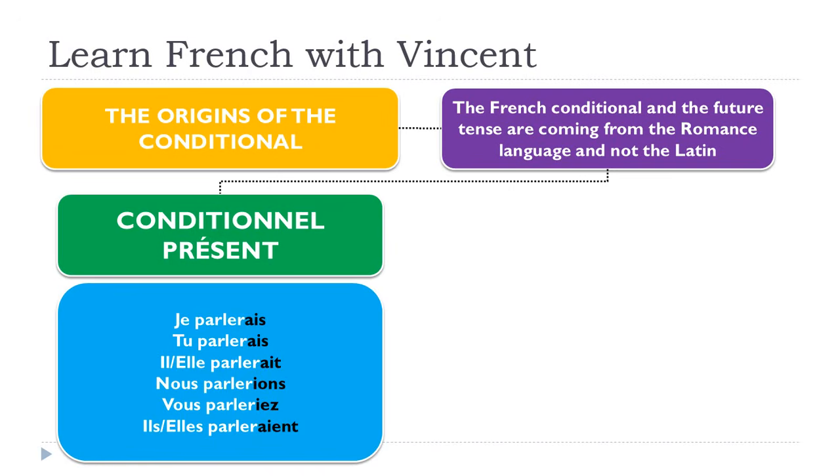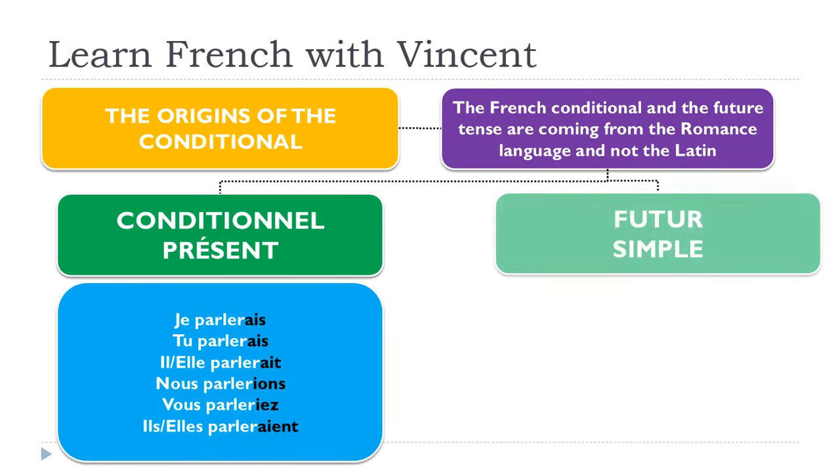As you can see, I am using the infinitive, parler, and I combine it with the endings of avoir in the imparfait. We end up with these forms: je parlerais, tu parlerais, il, elle parlerait, nous parlerions, vous parleriez, ils, elles parleraient.